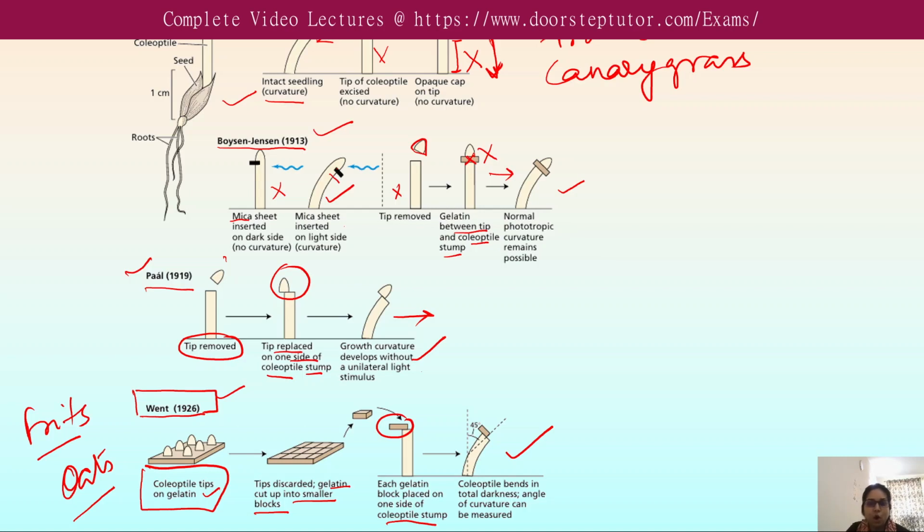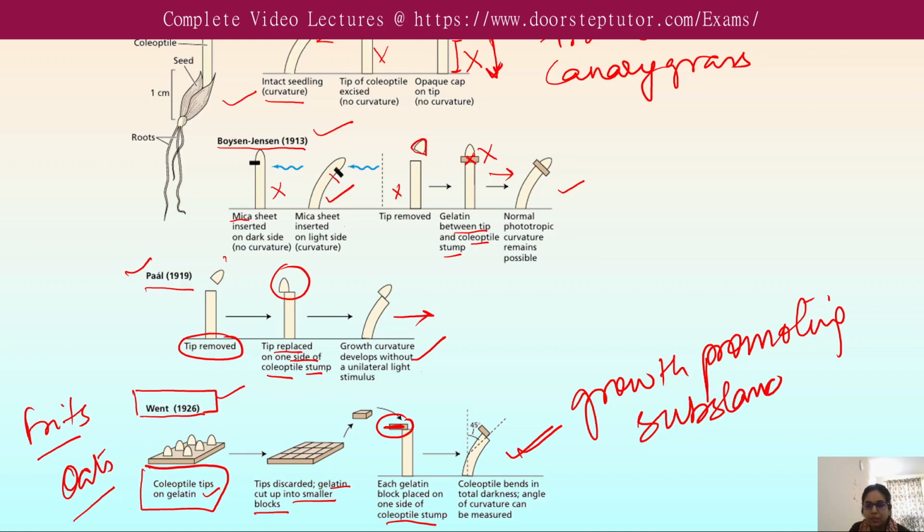When the blocks were placed asymmetrically on one side of the decapitated coleoptile, they caused bending, indicating the presence of growth-promoting substances in the coleoptile tips. These substances were eventually named auxin, from the Greek word